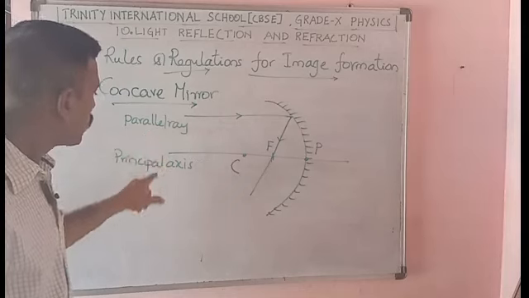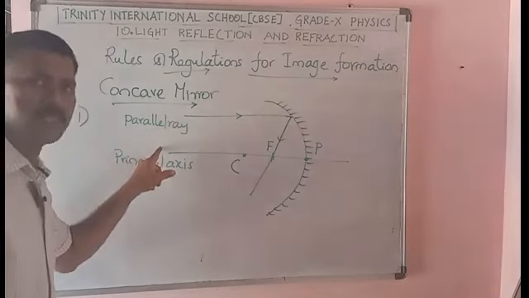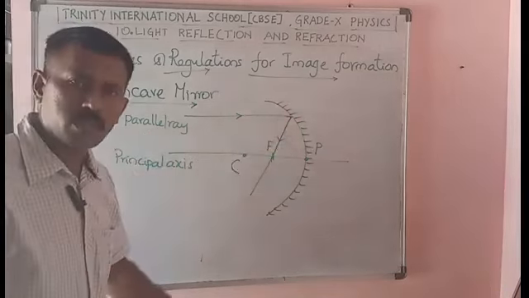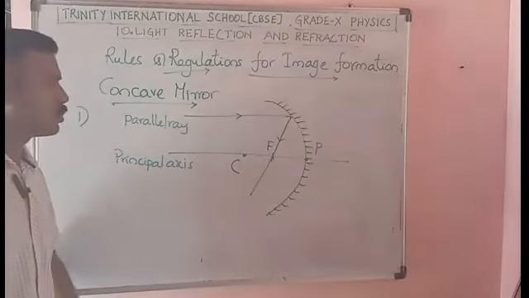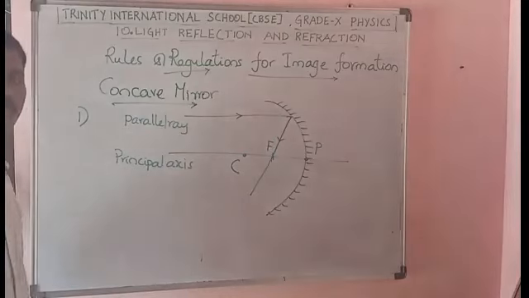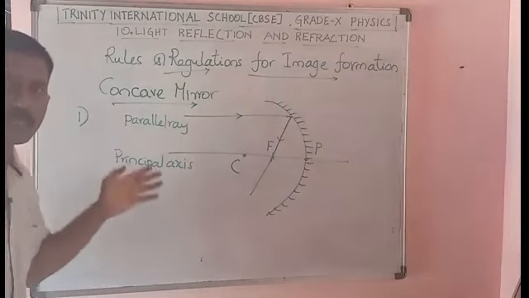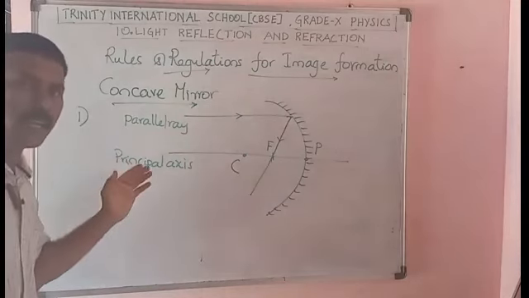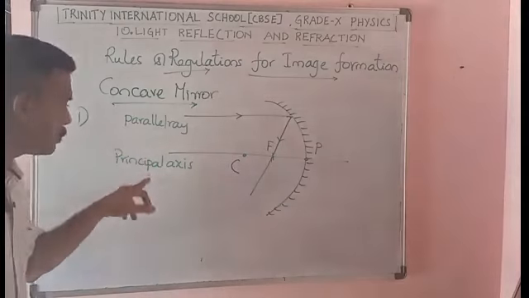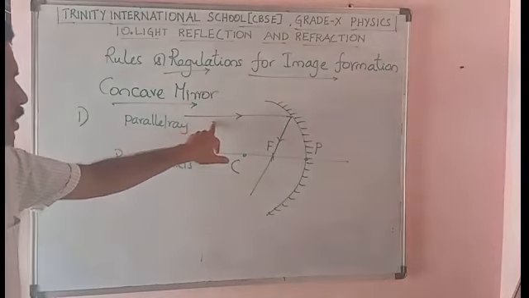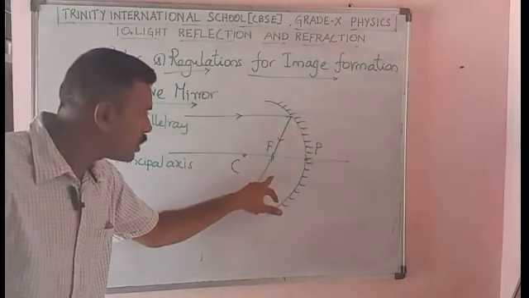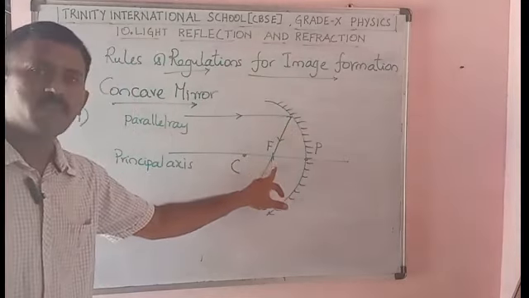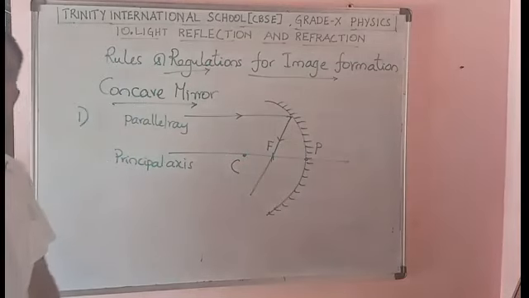So a ray coming in parallel to the principal axis, after reflection from the concave mirror, will pass through the principal focus. Please make a note of this. I repeat the statement, you better write it: a ray coming in parallel to the principal axis, this is a light ray, after reflection will pass through the principal focus. F is the principal focus. This is the first law.